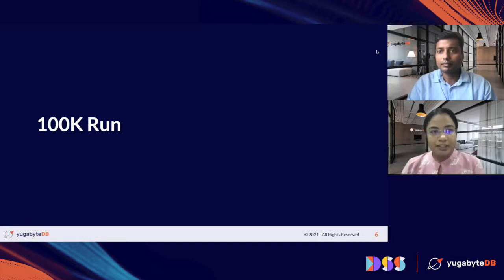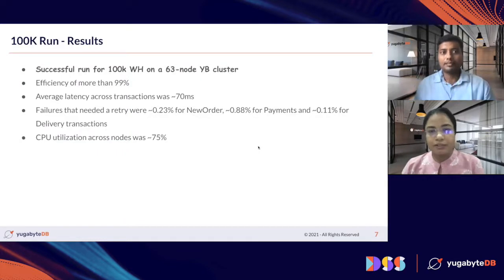To start with, we at Yugabyte are very happy to announce the successful run of TPCC benchmark with the 100K warehouse load for Yugabyte DB. This is done using the 63 node cluster of Yugabyte DB. Not only did we have a successful run, but we also achieved more than 99% efficiency across the clients.